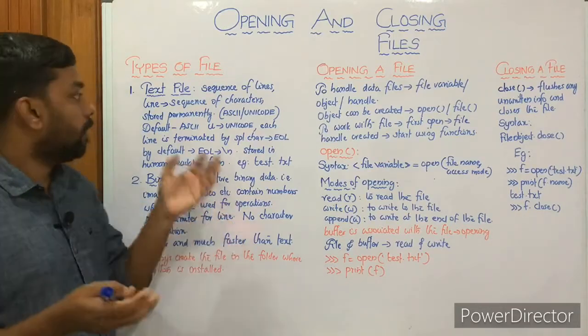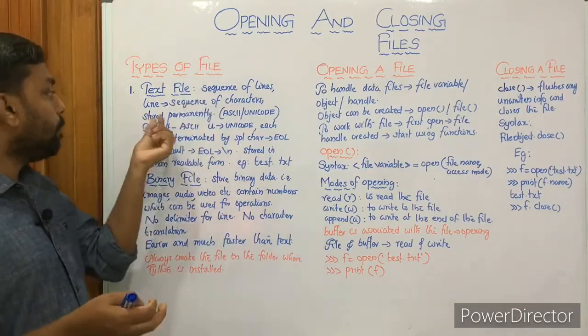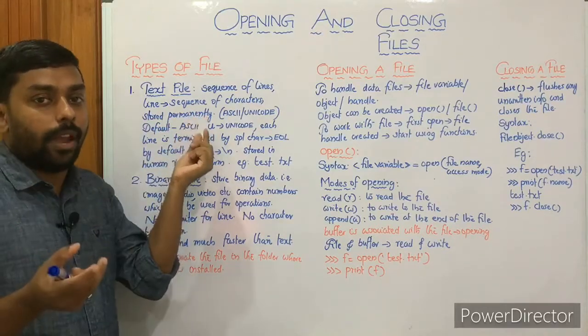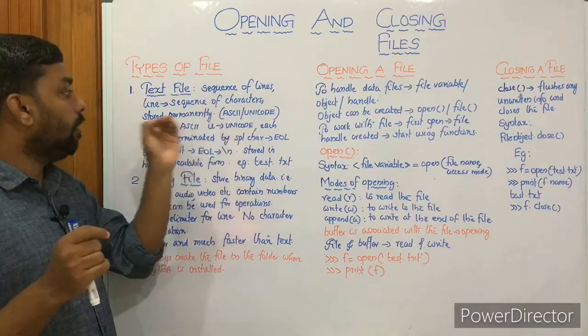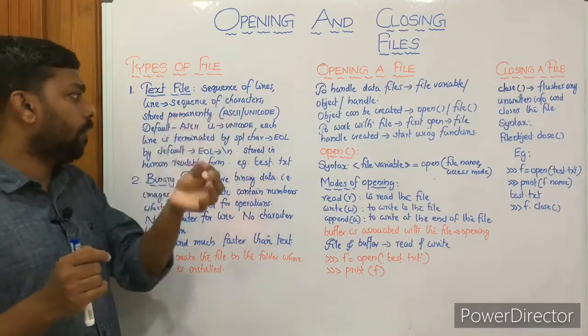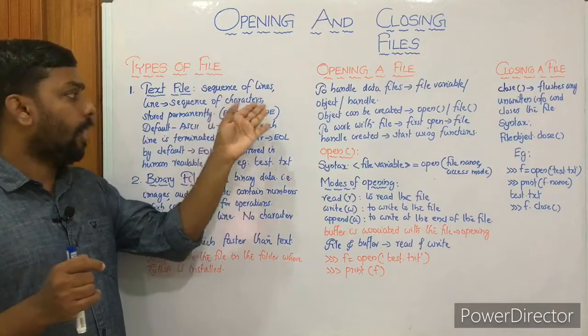A line is a sequence of characters stored permanently. Of course, we know the idea of a file. Files are used for permanent storage. Then it can be encoded in, usually, ASCII, and you can have it in Unicode as well.